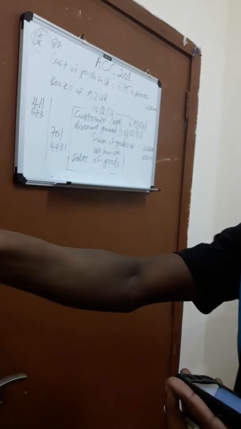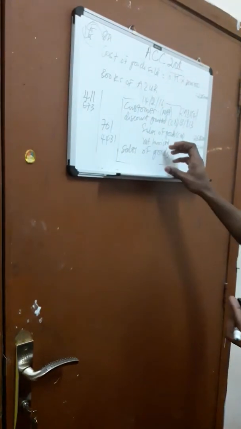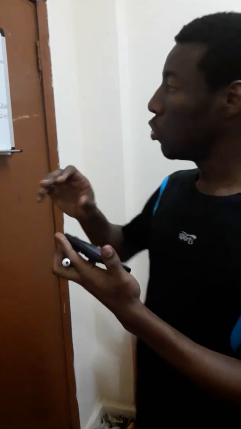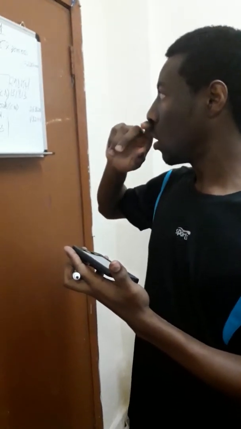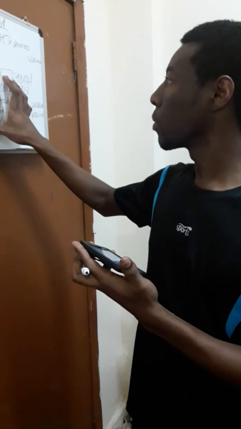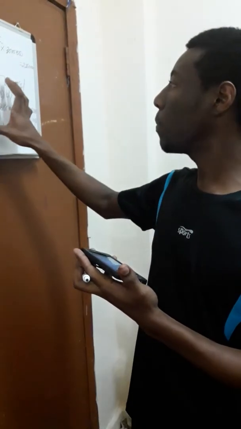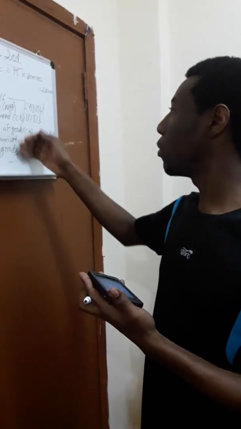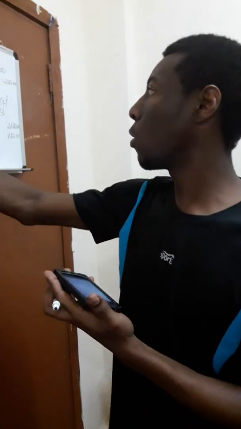Azu, and we are not yet done, because normally what I see in your tutorial sheet here is that you actually pass the entries of the stock showing how the stock is going out, and then you give the sale. It is correct, okay? So I'm explaining this. Normally I was supposed to start with the entries of the stock, but I'll just do it now. But know that you're supposed to record it the way it's given here, okay?